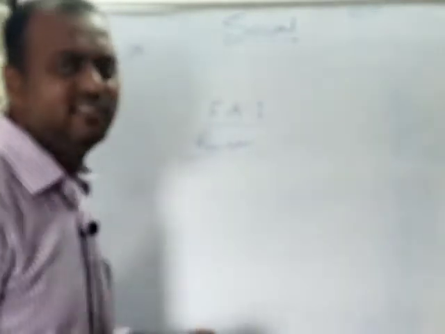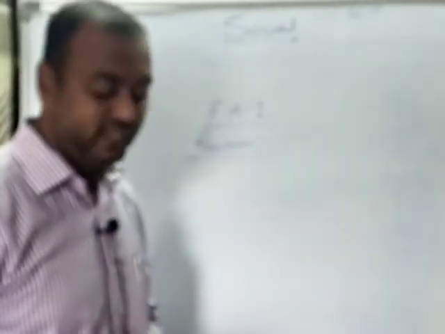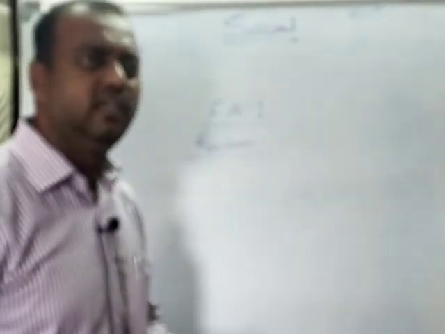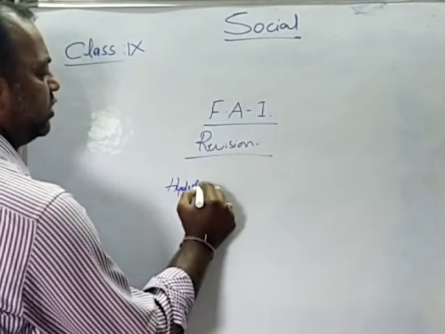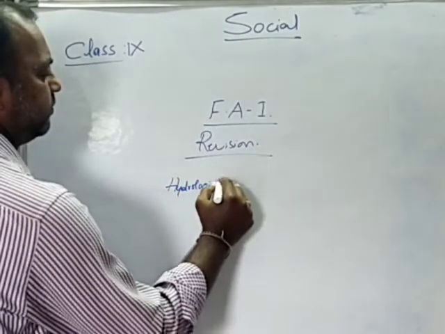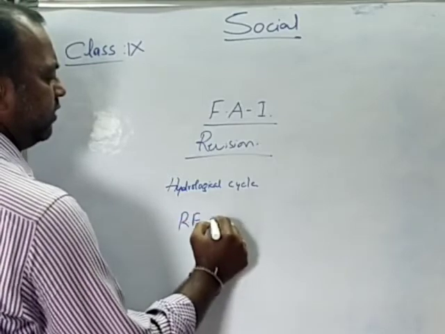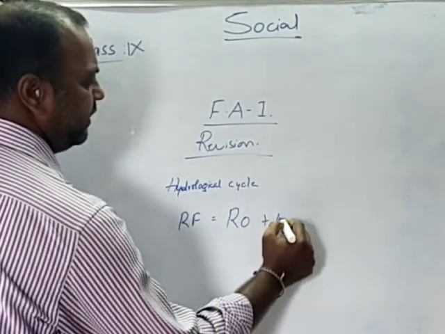Sea arches, sea cliffs and sea caves we tried to understand under the work of the tides or work of the waves. Apart from that, children, under the hydrosphere we tried to understand about the hydrological cycle. And we have given a definition: RF is equal to RO plus ET.